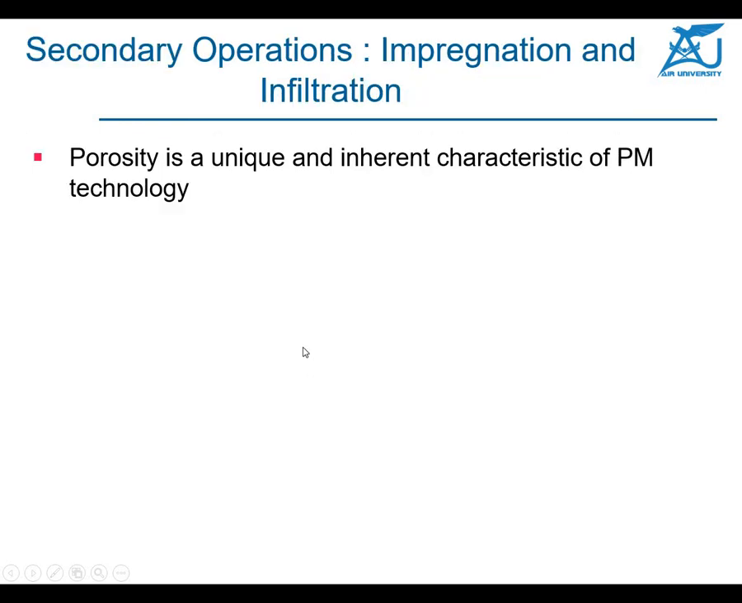Okay, so among the secondary operations, if we want to look, there are more operations: impregnation and infiltration. The impregnation and infiltration are generally more important because they are used in bearings, they increase the bearing properties. So porosity is a unique and inherent characteristic of powder metallurgy technology. So this is an important term in powder metallurgy, a unique inherent characteristic of all the products.